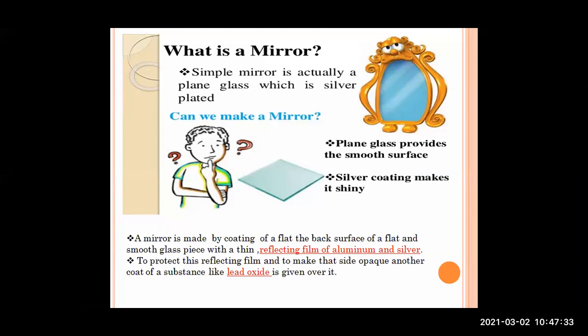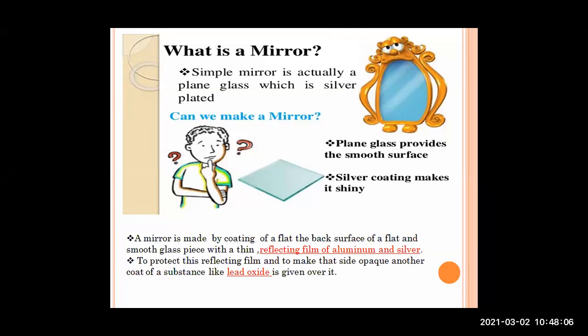Now to protect this reflecting film and to make the side opaque, okay, the normal glass which we use for drinking water, that one is transparent glass. Now we have to make mirrors, and mirrors are opaque. I hope you people understand the meaning of transparent and opaque. Transparent is, from one side of the glass we can see its other side. But while standing in front of the mirror, we are able to see our own image itself. Okay, we are not able to see what is behind the mirror.